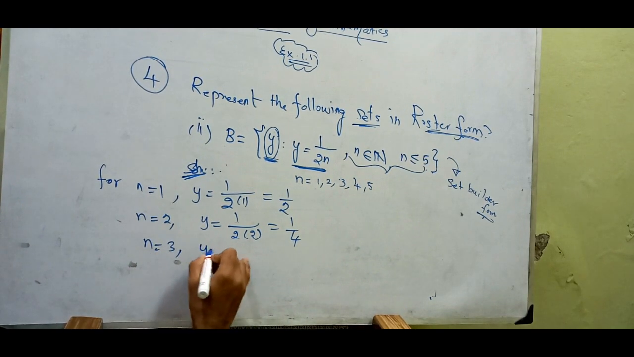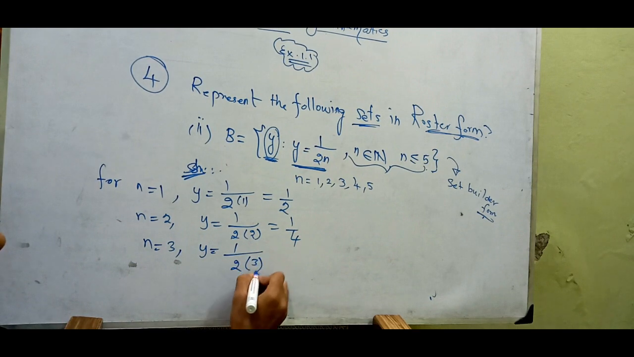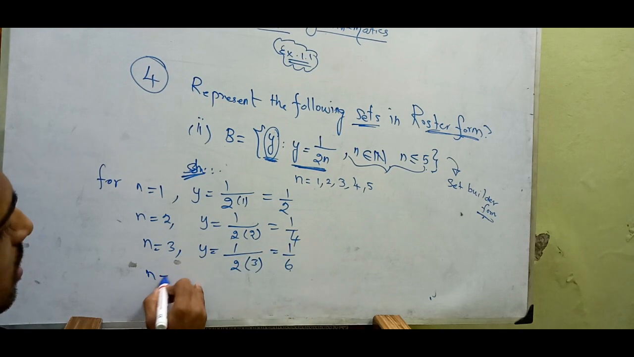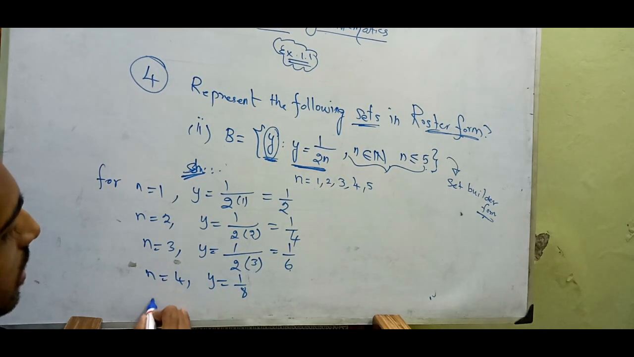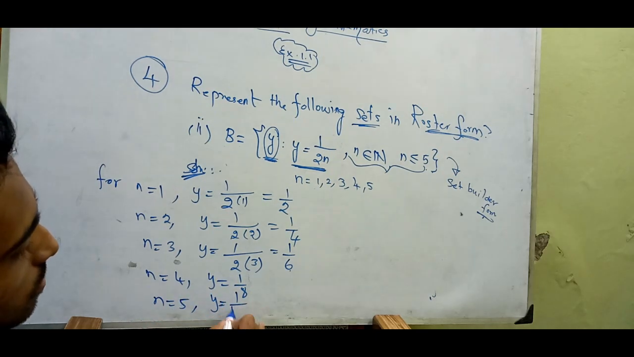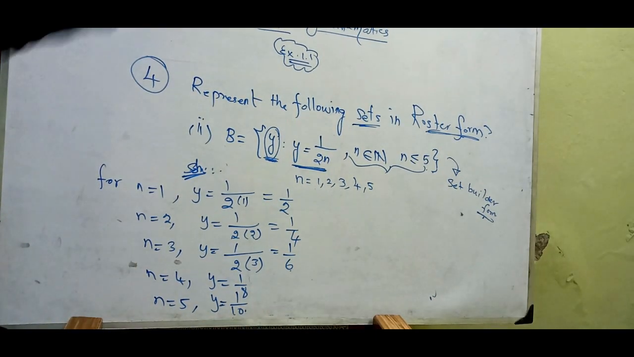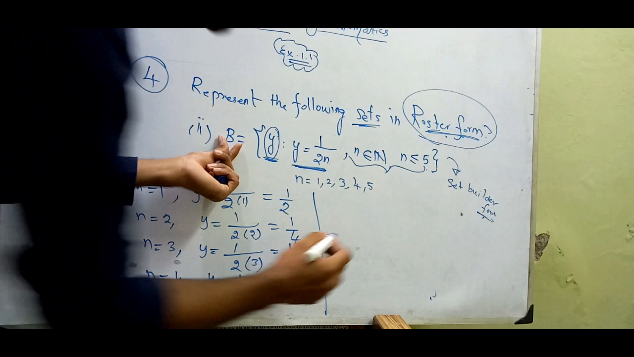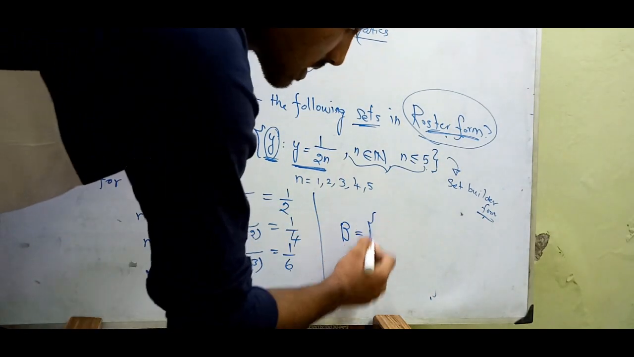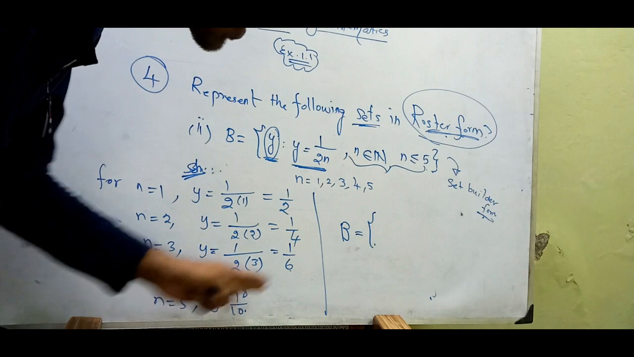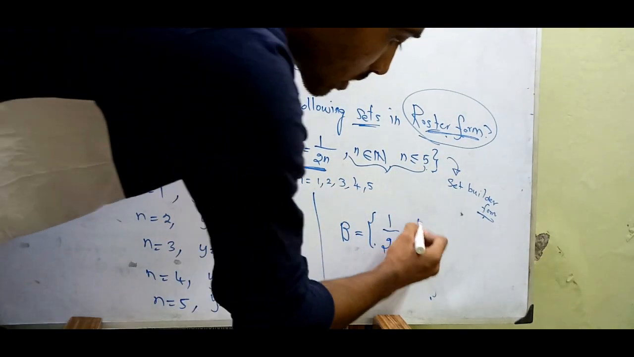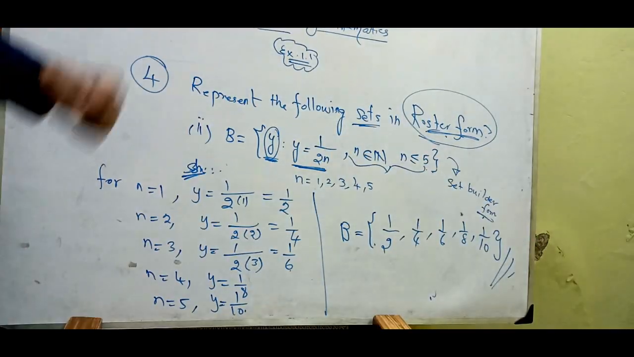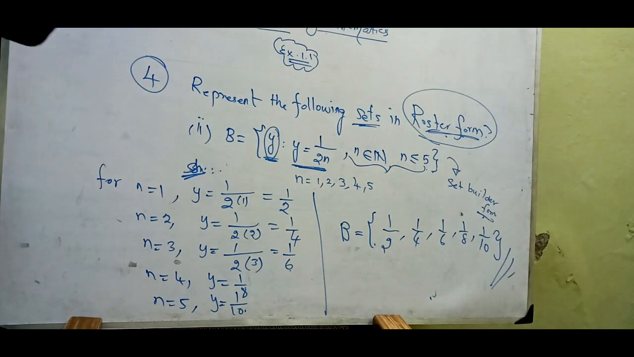And n equal to 3, 2 times 3 is going to be 6. It seems to be an even number pattern, so no need to find the others. So just write y is equal to 1 upon 8, and for n equal to 5, 1 upon 10. Okay, so now we need to find the roster form. Roster form is nothing but the set B, which is equal to all the answers on the right, which you replace there. You have to list 1 upon 2, 1 upon 4, 1 upon 6, 1 upon 8 and 1 upon 10. Here you go. This is the solution for the given question.